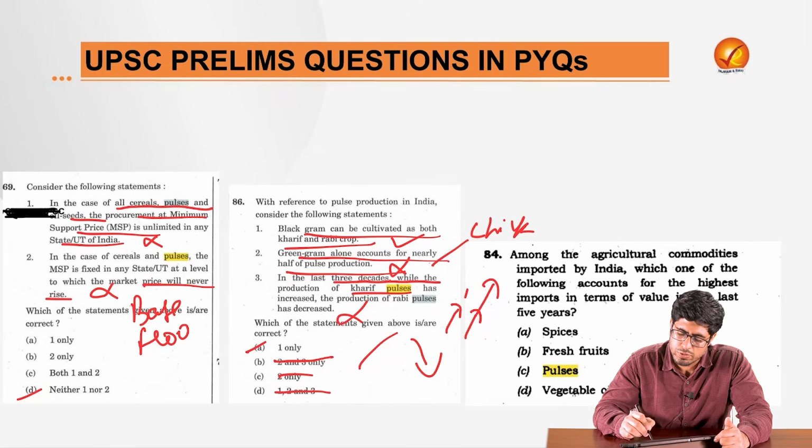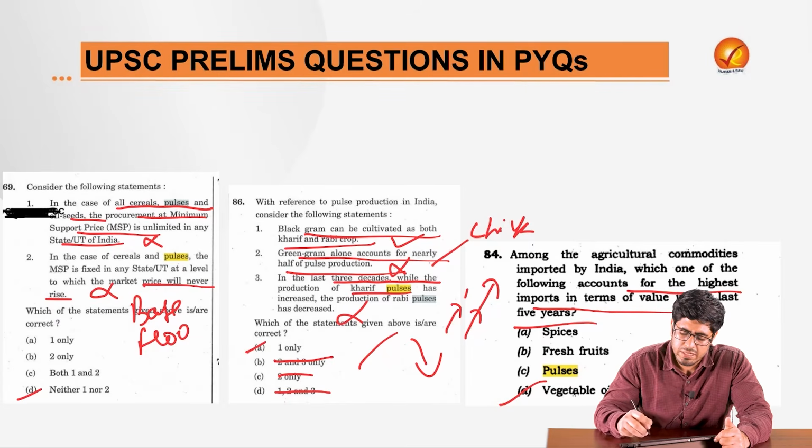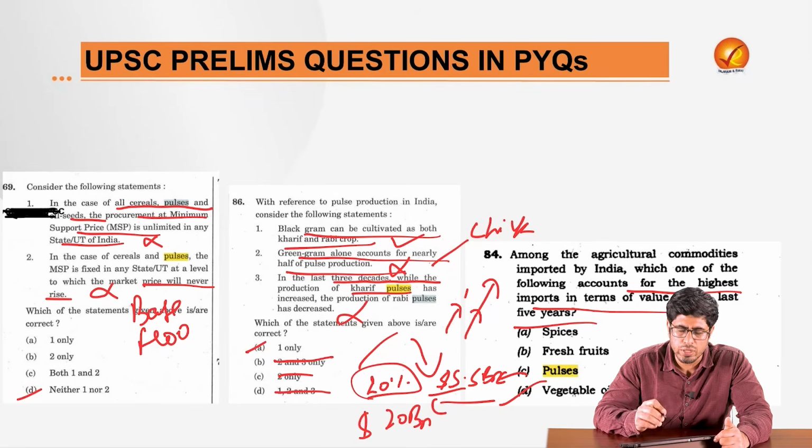Now, with respect to which of the following is the highest import in terms of value in the past 5 years, you might mark answer pulses, but actually the answer is vegetable oil here. Why? Because vegetable oil accounts for around $20 billion worth of import every year, while pulses only account for, as we saw, $5.5 billion. We have import dependence in pulses also, but that import dependence is around 20% of all the need that we need pulses. We import 20% of those.